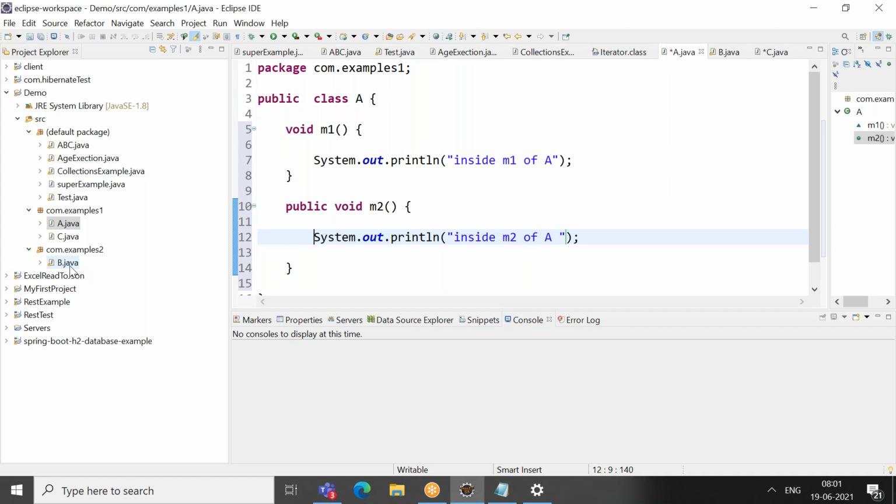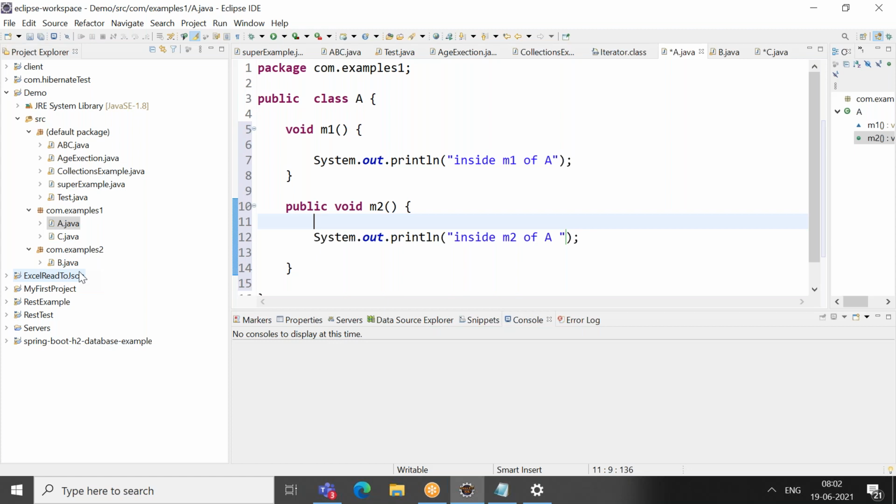I can create an object of A, yes. But which method can I access in B class? Can you tell me? M1 and M2, both methods I can access, I guess.